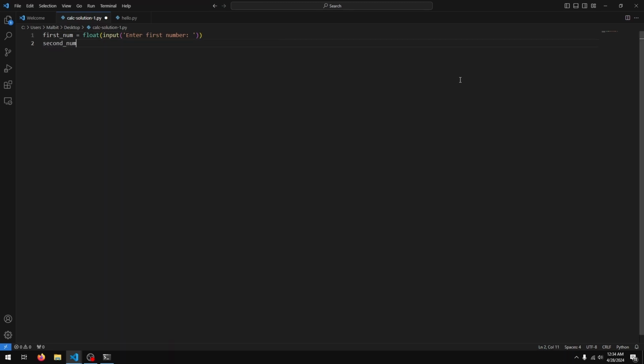I'll do the same thing for the second number. So, "Enter second number", and there we go. Now that we have our two numbers converted into floats, we can do the calculations. So I'll just say sum equals first_num plus second_num.